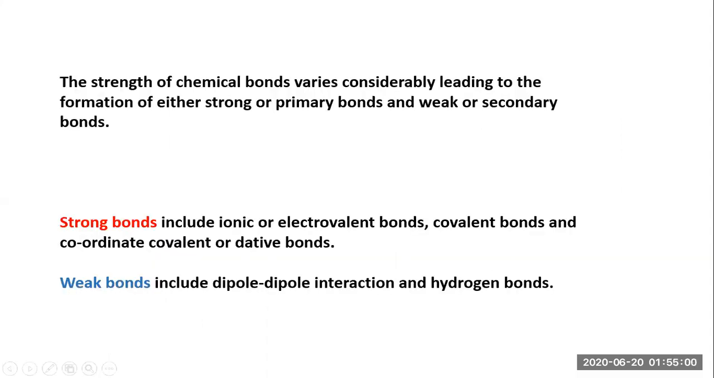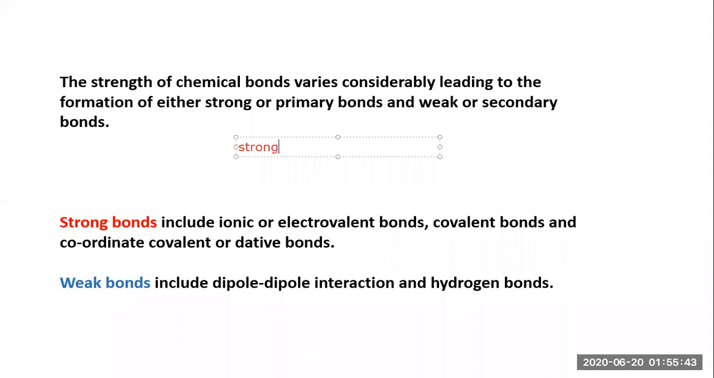Now let's talk about the strength. The strength of a chemical bond means how strong that chemical bond is. Whenever atoms interact, a chemical bond arises. How strong is that bond, and how much can it bear? The strength of a chemical bond varies considerably, leading to the formation of either strong or primary bonds, and weak or secondary bonds. The variation in strength leads to the formation of strong, primary, weak, or secondary bonds.